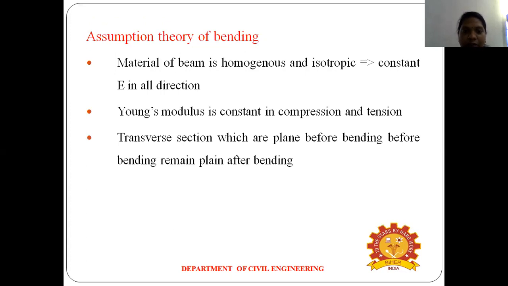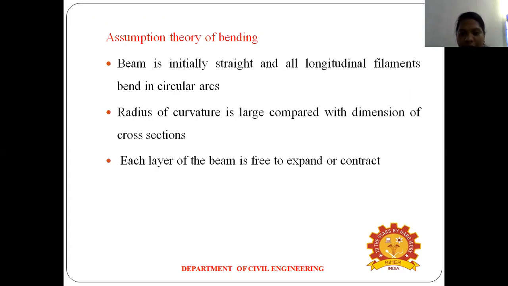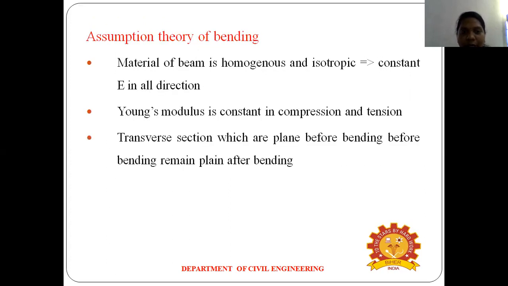So next one, what are the assumptions in the theory of bending? Okay, so totally six or seven points. The first one: the material of the beam is homogeneous and isotropic, with constant E in all directions. Here E means Young's modulus. So the material of the beam is homogeneous and isotropic.